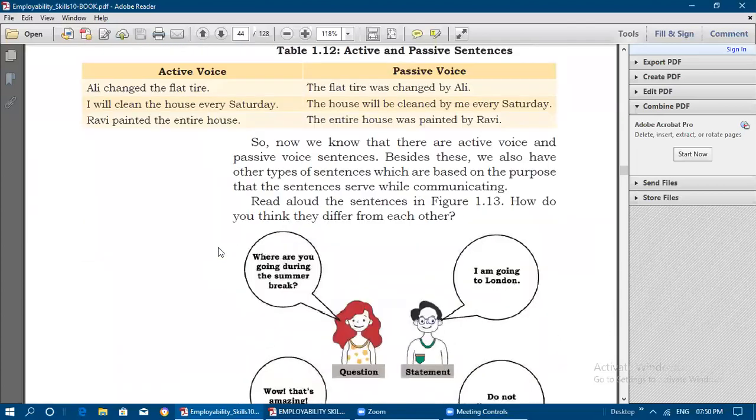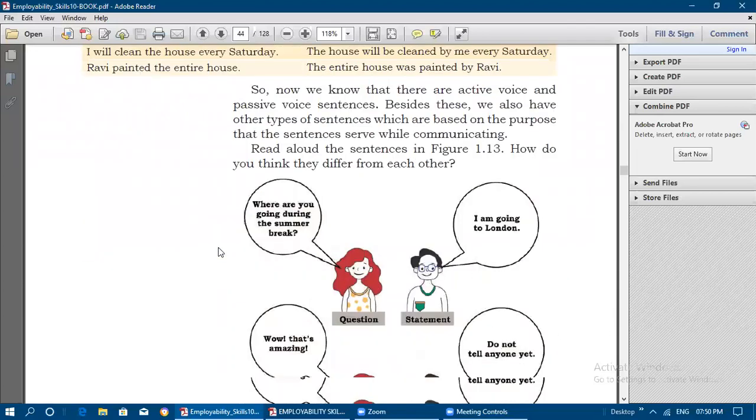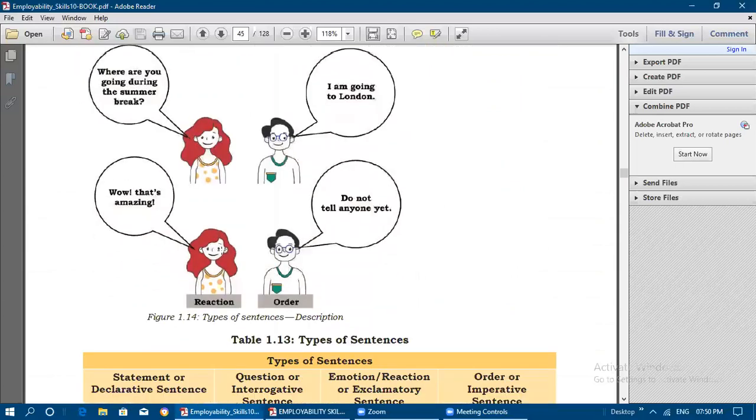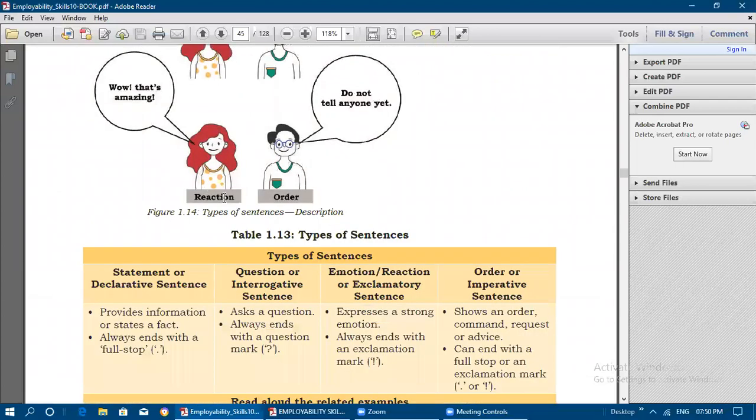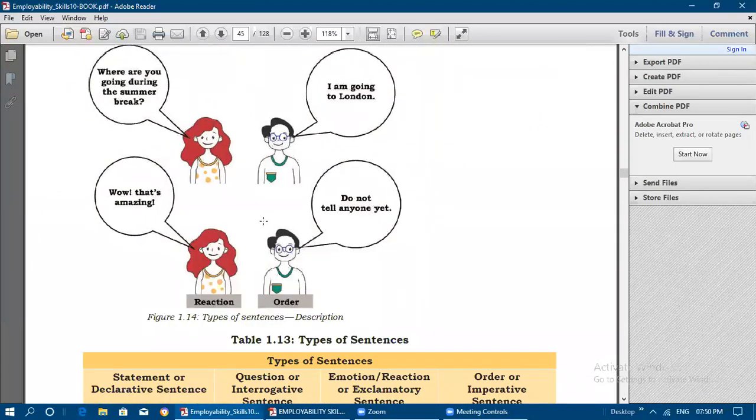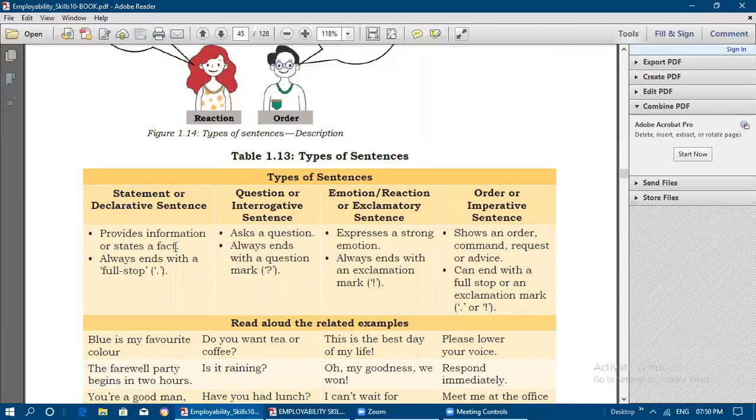We have four other types of sentences that are based on the purpose. The first is question sentence and statement sentence. The second is exclamation and order sentence. Types of sentences based on the purpose: a statement or declarative sentence provides information or states a fact.